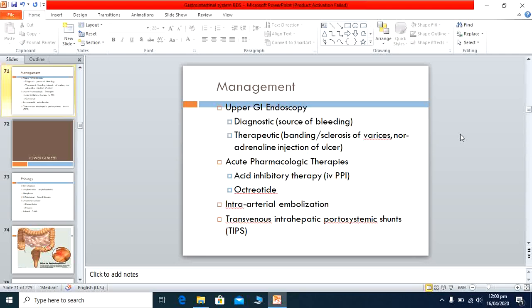Another option is intra-arterial embolization. If the bleeding is not stopped by these, or the cause of bleeding is not varices and some bleeding is going on, like angiodysplasias, we give intra-arterial embolization, and by embolization we stop the bleeding. Another procedure is the transjugular intrahepatic portosystemic shunt. This shunt procedure is performed in patients usually with chronic liver disease and cirrhosis. This is all for the upper GI bleeding.